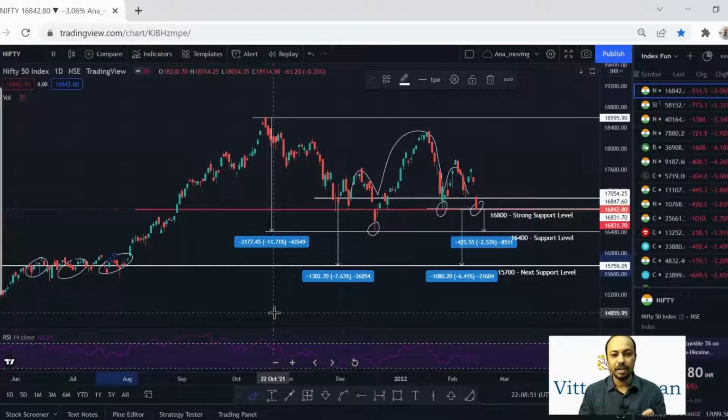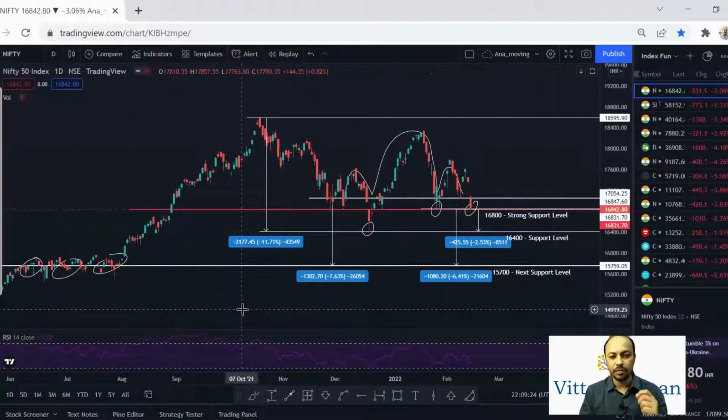As I told you, these corrections are temporary in nature. In our previous video, we talked about the future prediction of Nifty 50, which, as per our analysis, was 20,000 going forward. Once the situation stabilizes after a few months, our prediction of the Nifty 50 price level of 20,000 will definitely be achieved. So in this kind of situation, we need to remember the philosophy of Warren Buffett: we have to be greedy when the market is fearful, and fearful when the market is greedy. Currently the market is in a panic situation.